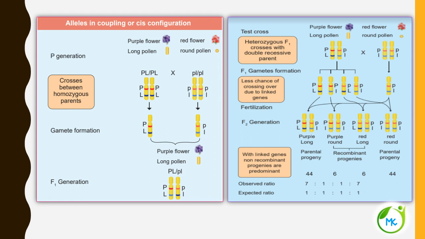You can find here that the number of parental progeny is more, and the number of recombinant progeny is less when compared to the parental progeny. So we can infer that with linked genes, non-recombinant progenies are predominant.